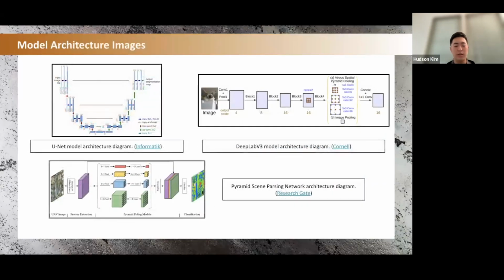So here are a couple of images of the different model architectures. The first is the UNet. It's a symmetric model with both an encoder and decoder side, along with skip connections to connect both sides and retain information. On the right is a picture of the DeepLab v3 model architecture. And the most important thing about this is that it has something called a spatial pyramid pooling module, which essentially, instead of just being one sliding window, has several sliding windows at different fields of view, which gives the model a better idea of what it's looking at. And then the pyramid scene parsing network, likewise, instead of different fields of view, has different scales to again give the model better context as to what to look for.